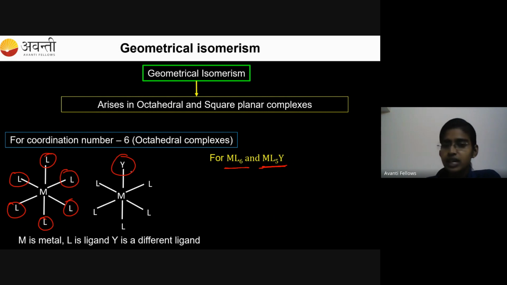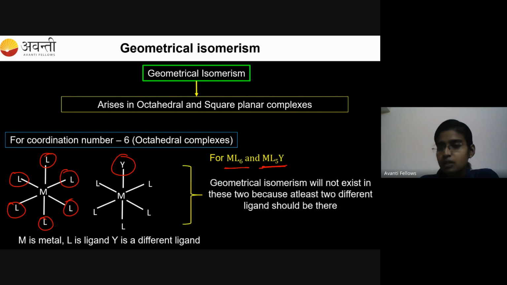In both cases there is no geometrical isomerism, because for geometrical isomerism to be exhibited, a system should contain at least 2 different ligands. Then only you can find geometrical isomerism in that compound. That's why these 2 are not exhibiting.